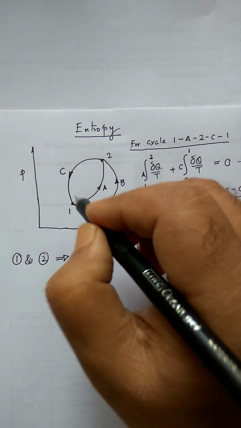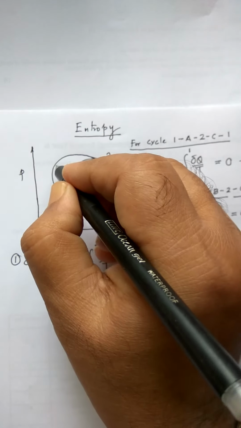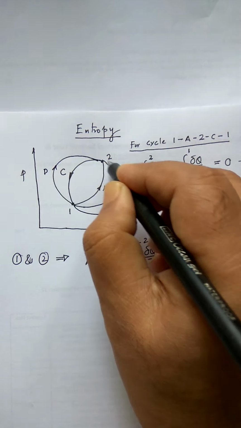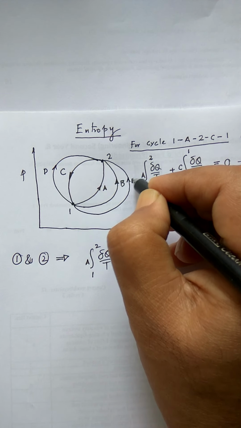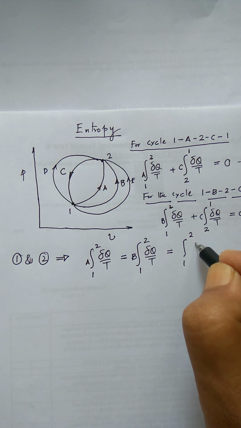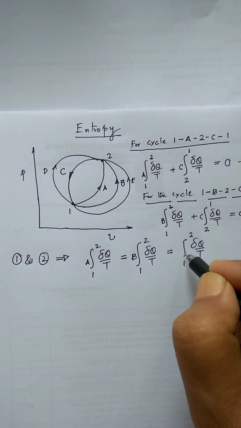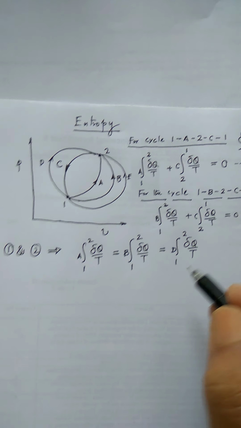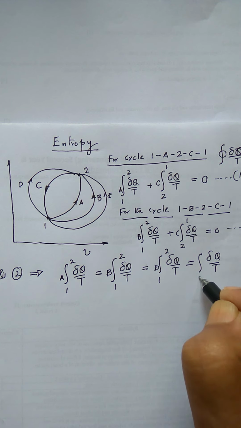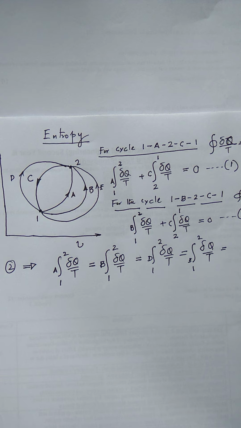So if I yet have another path, let us say D, or another path, let us say E, by the same logic, I can prove that they will be equal via the path D and via the path E. They're all the same. Okay. And what does it mean?